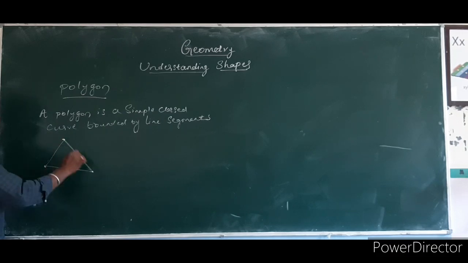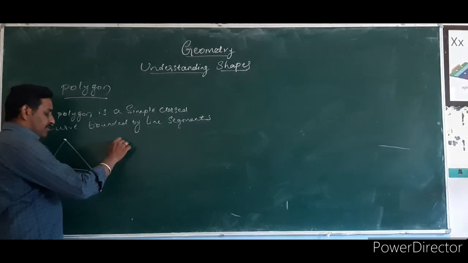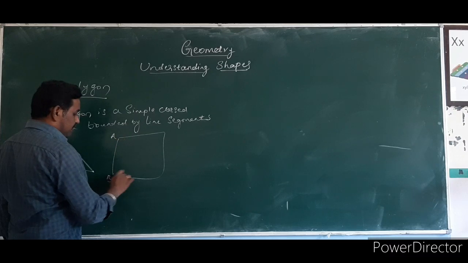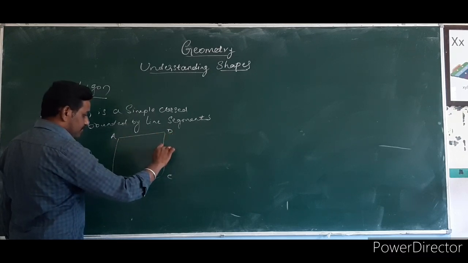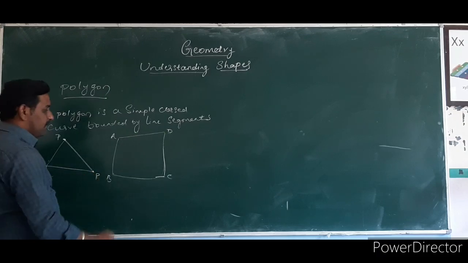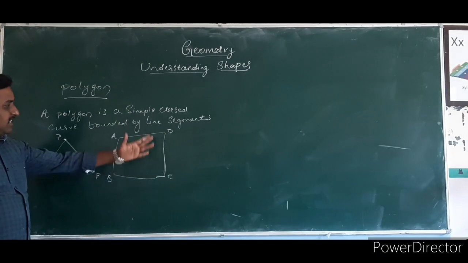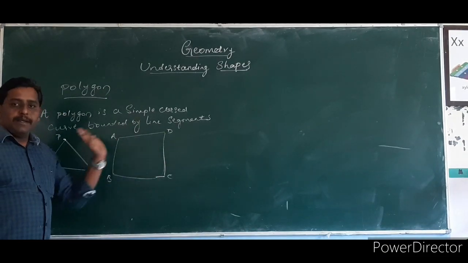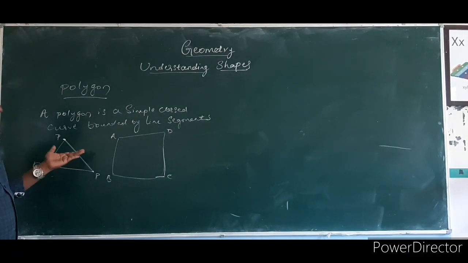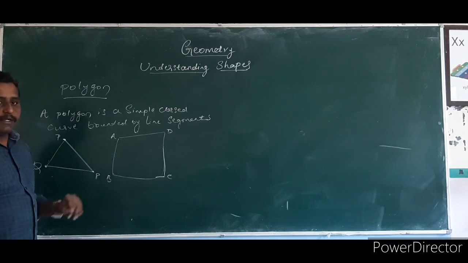Here three line segments are bounded by a simple closed curve. Next, if you take ABCD, or PQR, you can name anyone. Here four sides are bounded by a simple closed curve. That's why we call this type of figures polygons.